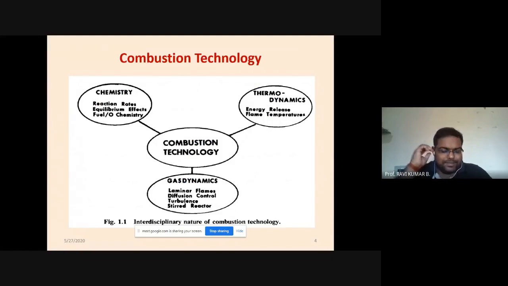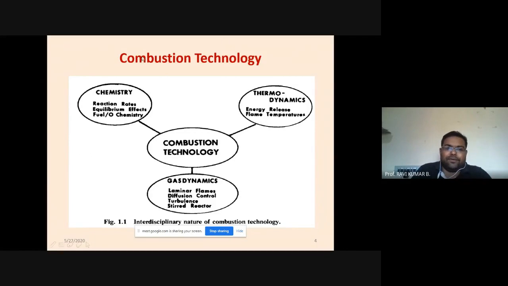So what is basically combustion technology? Combustion involves two things. One is the fuel, another is oxidizer. So fuel will have molecules, small molecules. Those molecules will react with the oxidizer. They will get divided into small fine particles, and a final chemical reaction will take place. Then we will generate the heat with the help of some external source like a spark plug or any other flame things will be used. Electric combustion or magnetic combustion can be used to start the ignition.